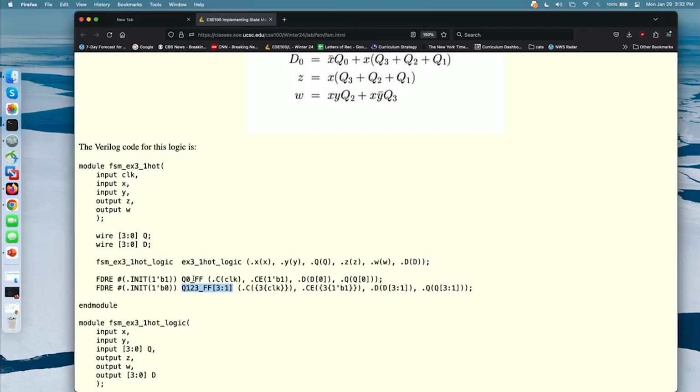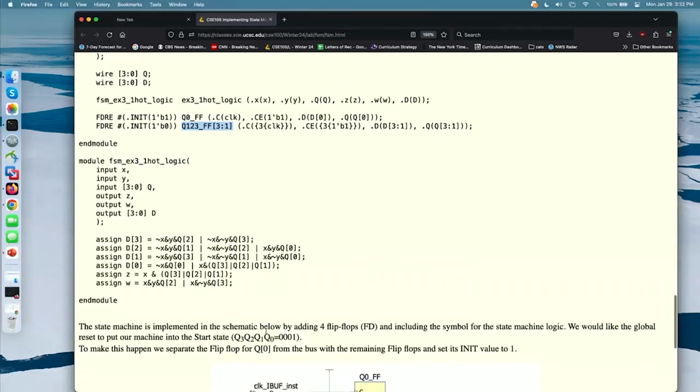Okay? Yes? Can we later connect the flip-flops into a larger bus for our own convenience with other methods like wires? Sure. Well, here are your D's and Q's, and you can refer to the D's and Q's the way you would if they were separate. Gotcha. Okay, let me go back to the PowerPoint.